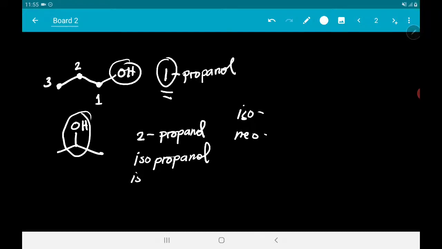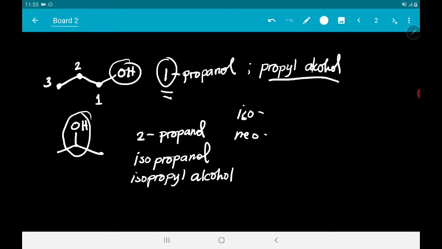Or isopropyl alcohol. However, this one, the 1-propanol, is just propyl alcohol. Okay? So, alam niyo na ngayon ang ibig sabihin ng propyl at isopropyl alcohol. So, kapag propyl alcohol lang, sa 1 position nakakabit. Pag isopropyl, sa 2 position. Okay? So, ganyan yung naming ng mga alcohol.